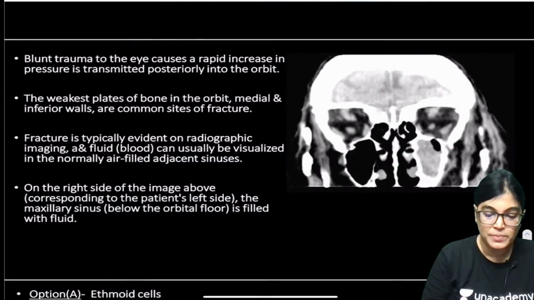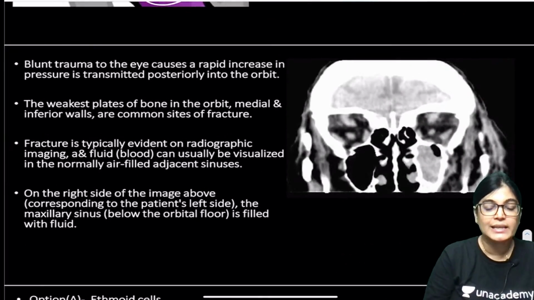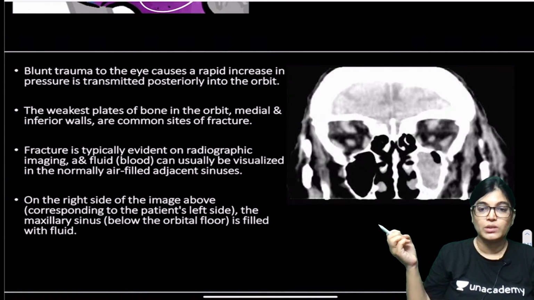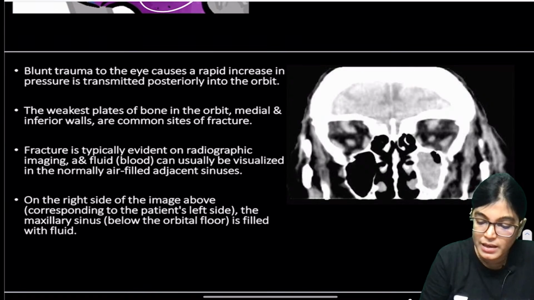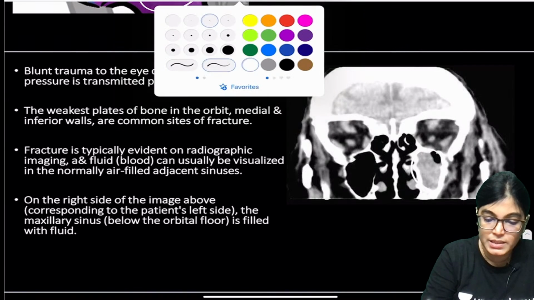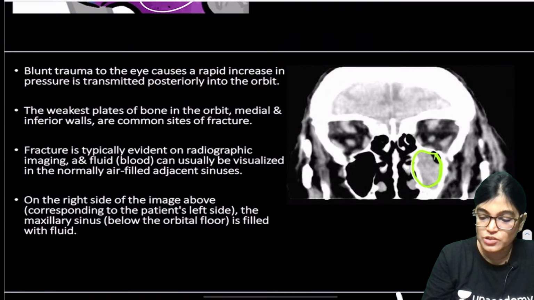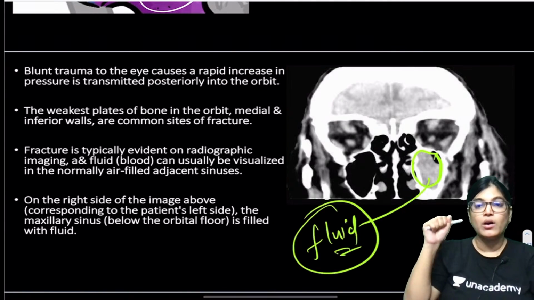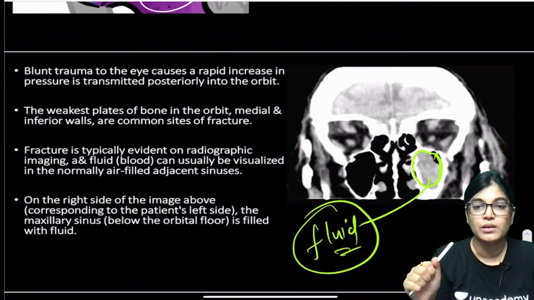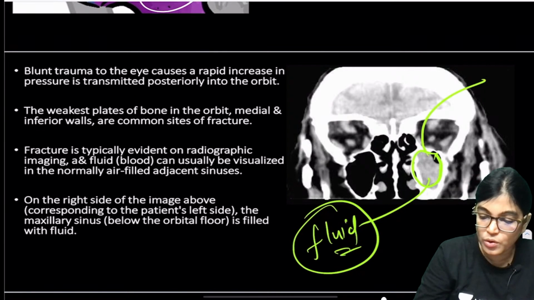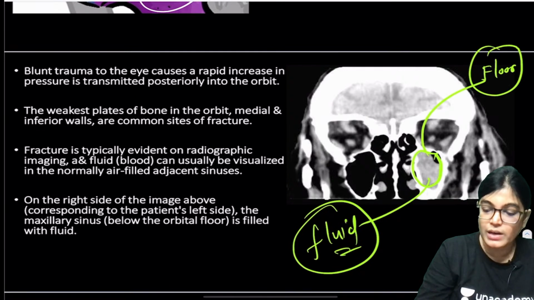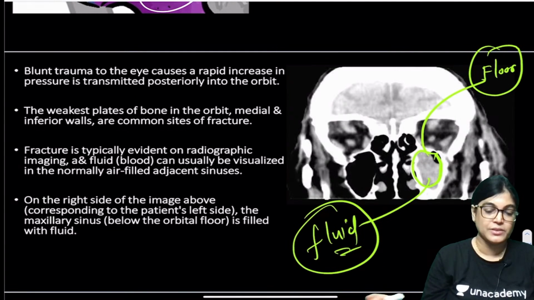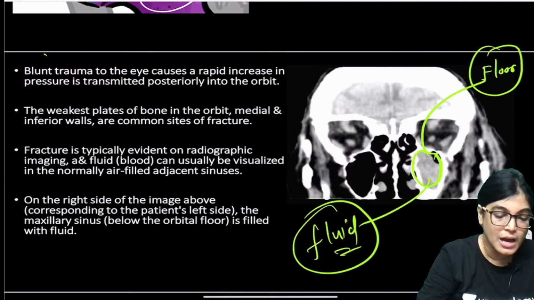Now in this patient, generally air containing structures look blackish, and in this diagram you can see a good collection of fluid. In this area there is fluid or rupture of the orbital floor. The floor of the orbit is involved, and what will be the sinus involved? The sinus involved is the maxillary sinus. So this is the reason, this is the correct answer.